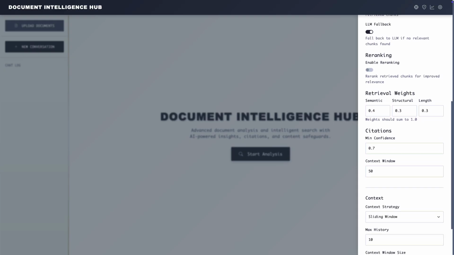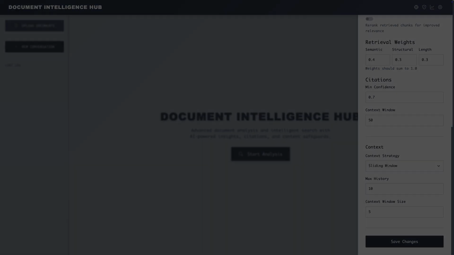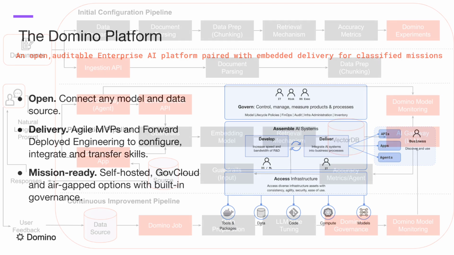In classified environments with mission-specific document types, one-size-fits-all solutions don't work. You need the flexibility to optimize for your data, your security requirements, and your operational tempo. These design choices are why out-of-the-box solutions often fall short. There's no universal configuration that works across all use cases. This is where a platform approach becomes valuable.